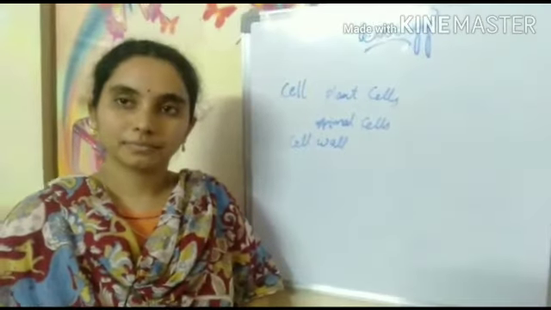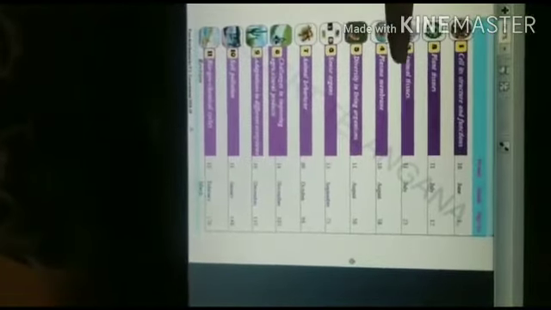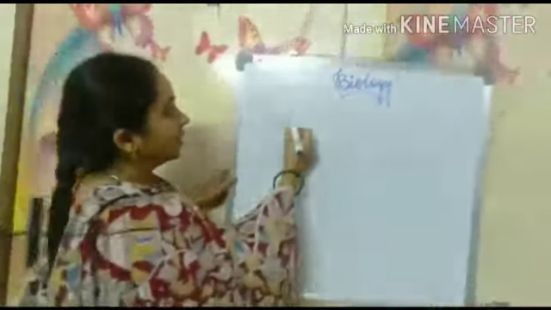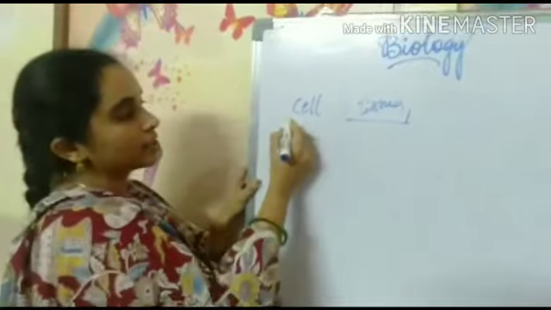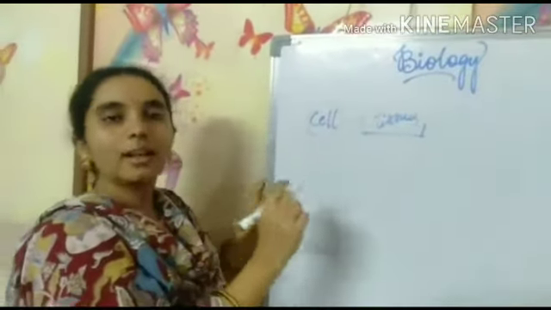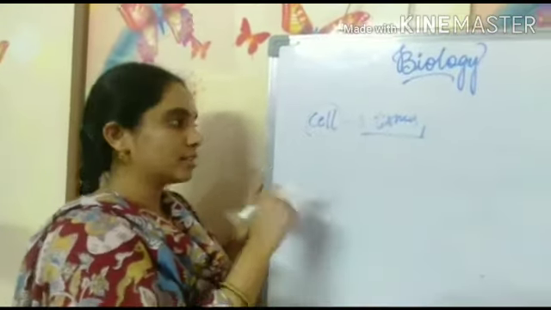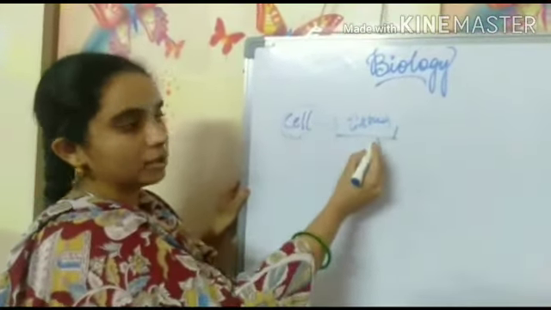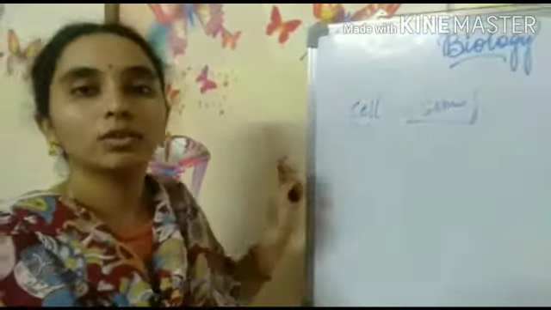Okay, and the second lesson is Plant Tissues and the third lesson is Animal Tissues. You already know a group of cells makes tissues. In 8th class you studied only about the cell, how one cell looks, its structure, function and all. But here a group of cells will make tissues, and you will study the structure and function of those tissues.